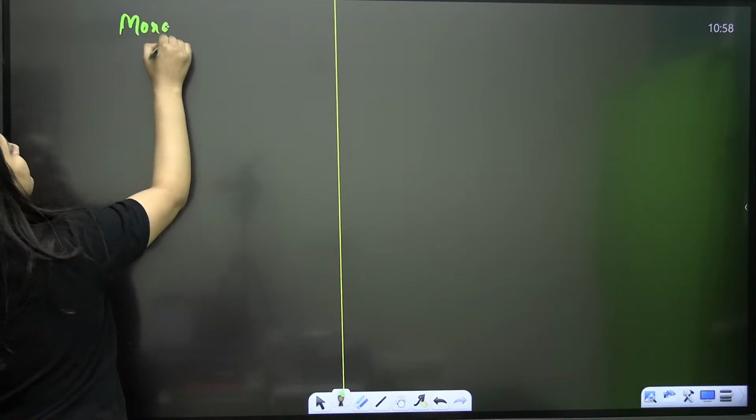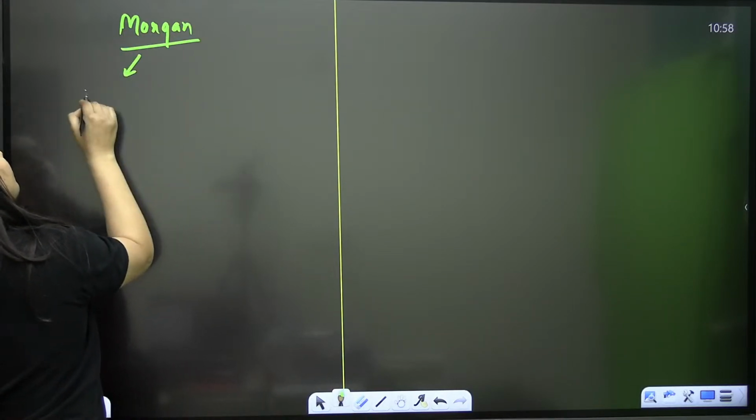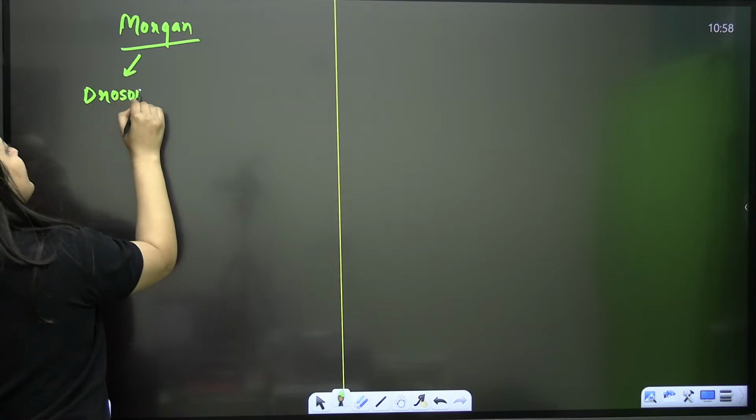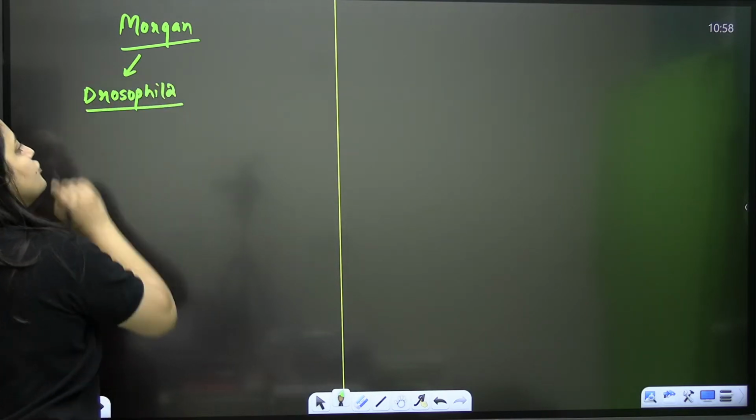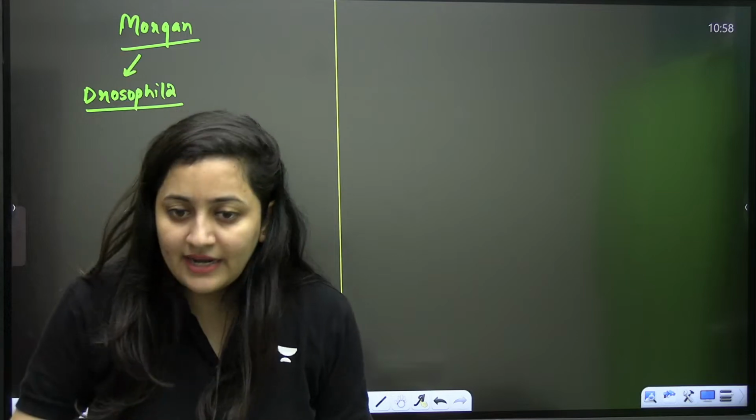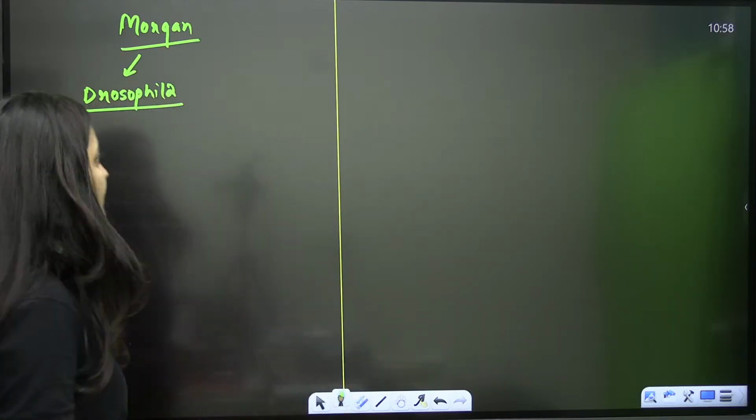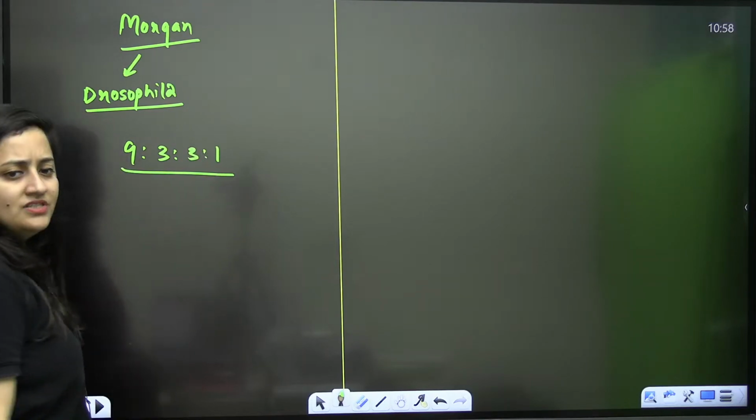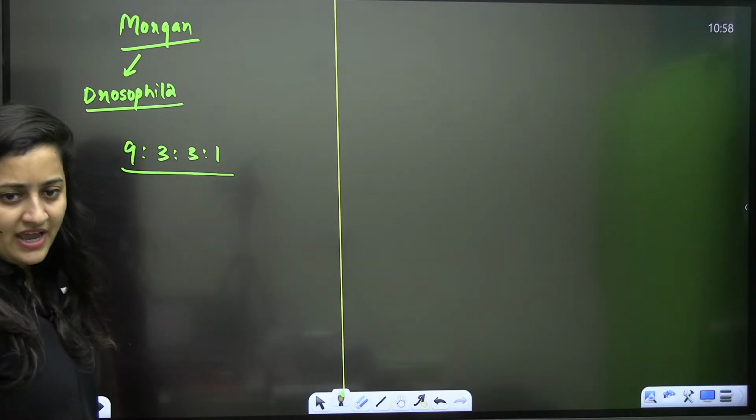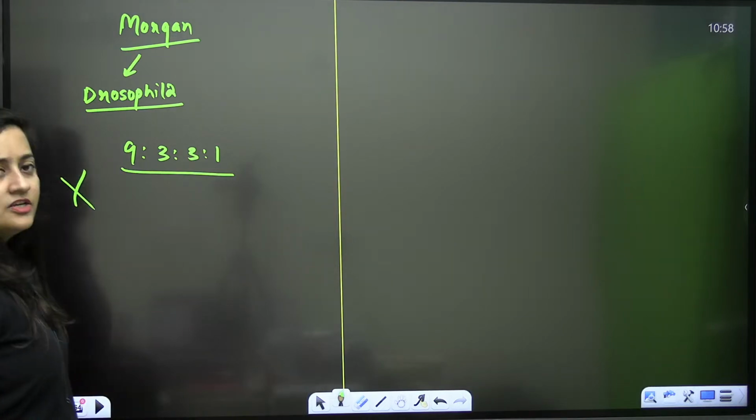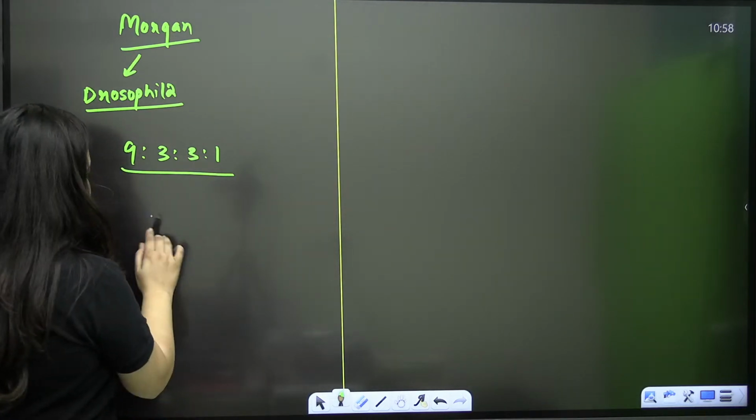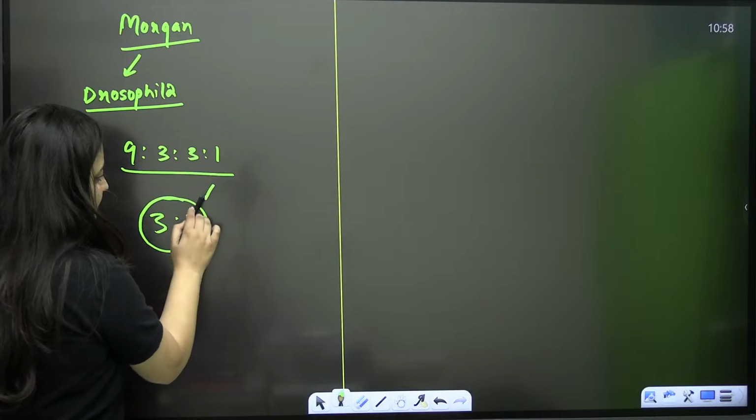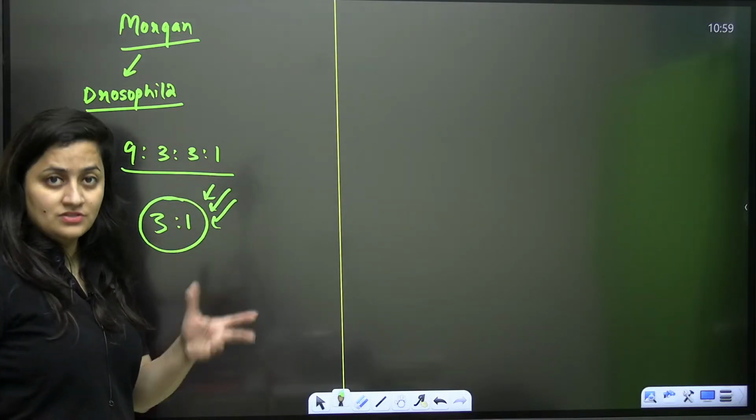So as per Morgan, when he applied the laws on Drosophila, he didn't get the same ratio as Mendel. You know that this is the ratio of a dihybrid cross as per Mendel, but he didn't get ratios like this. Instead, even in a dihybrid cross, he noticed that the ratio is just like a monohybrid cross.